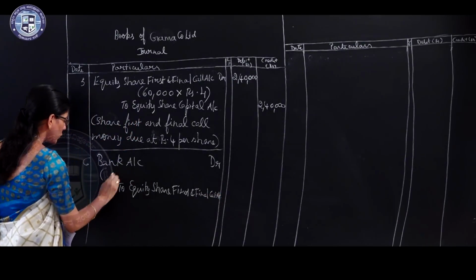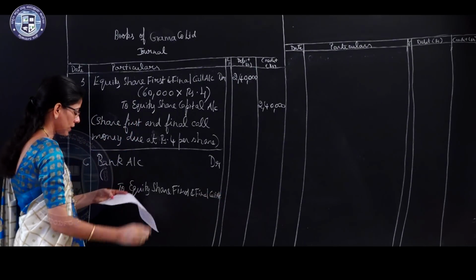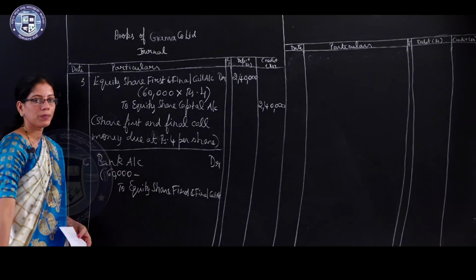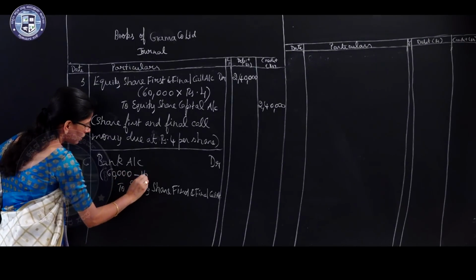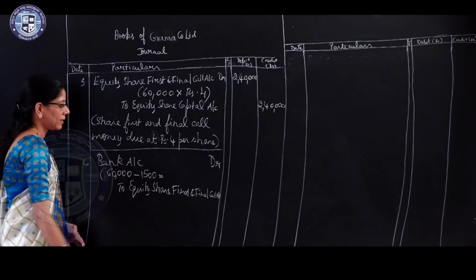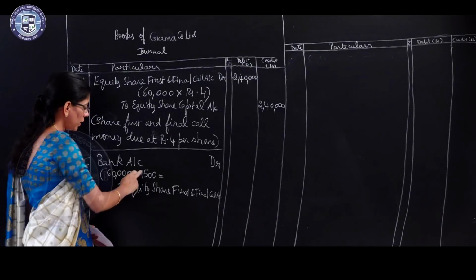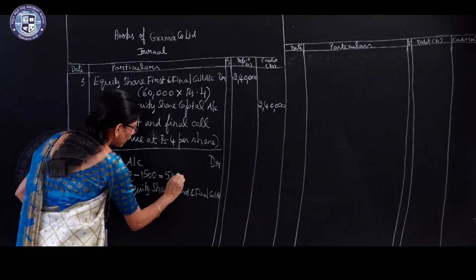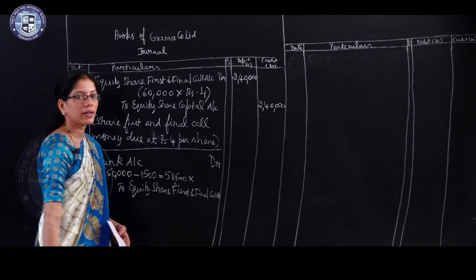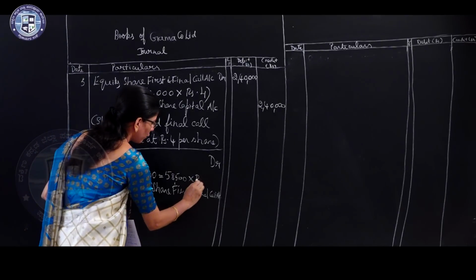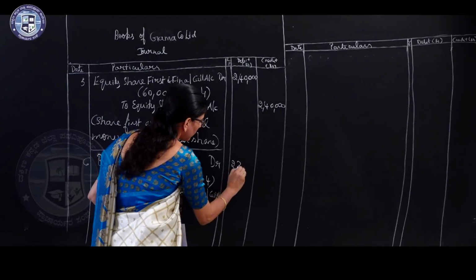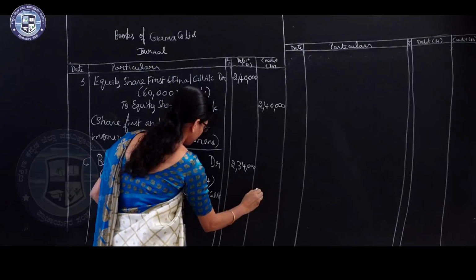Okay. Actually the company has to receive money on 60,000 shares, but one person did not pay the first and final call value on 1500 shares. So the company received on 58,500 shares at rupees 4. So the value is 2,34,000.